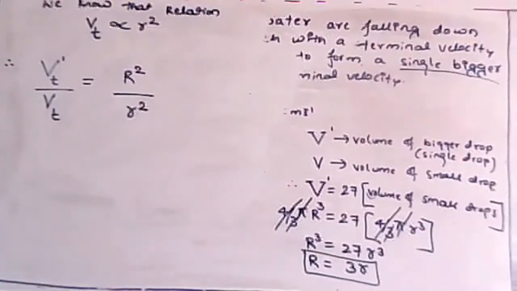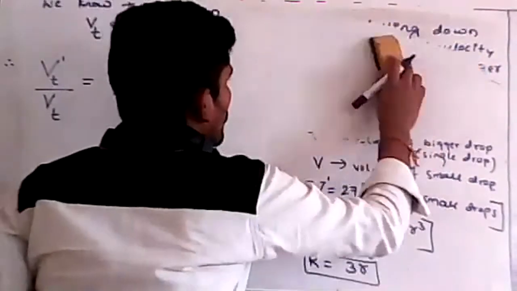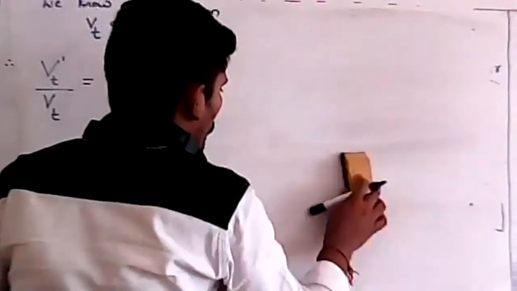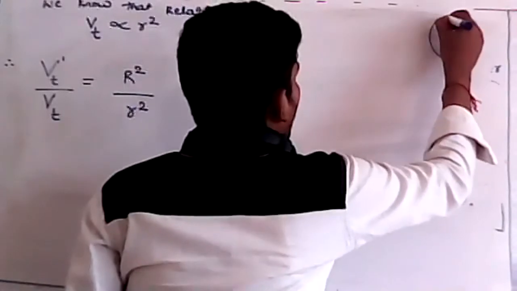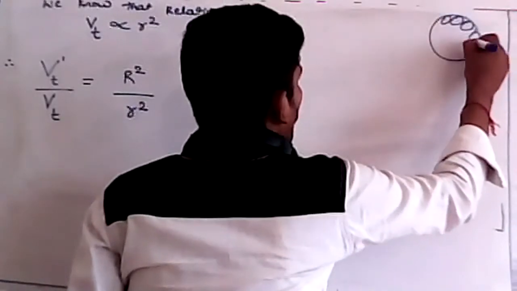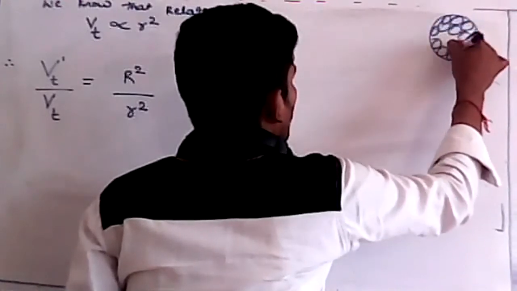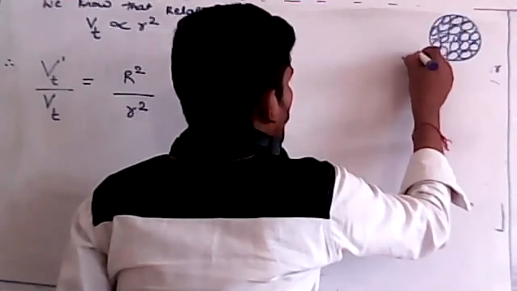Is it clear students? If you have not understood, you can write the equation for both. So for a bigger drop, which consists of 27 smaller drops that make one single drop, the terminal velocity is Vt dash.